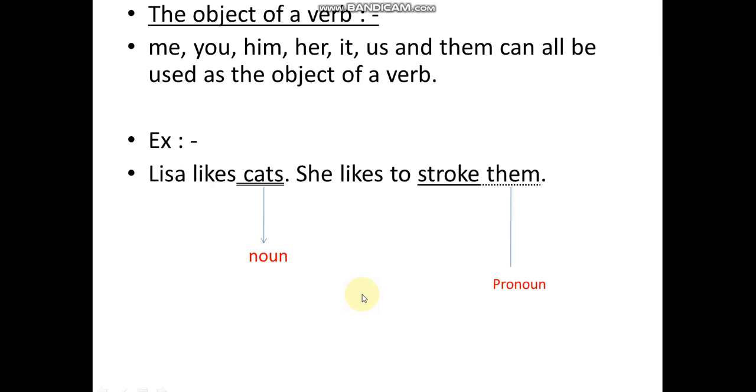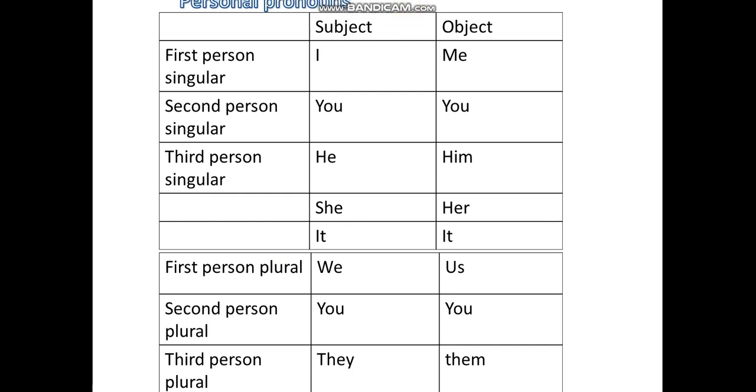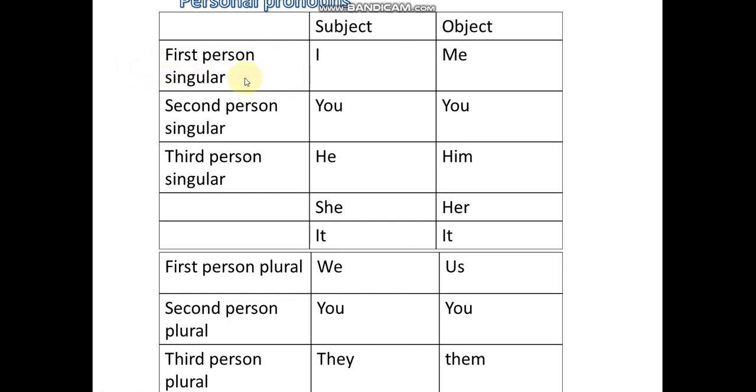Now next, personal pronouns: subject, object. First person singular I, object me. Second person singular you, object you. Third person singular he, she, it, and the object he, him, she, her, it, it.